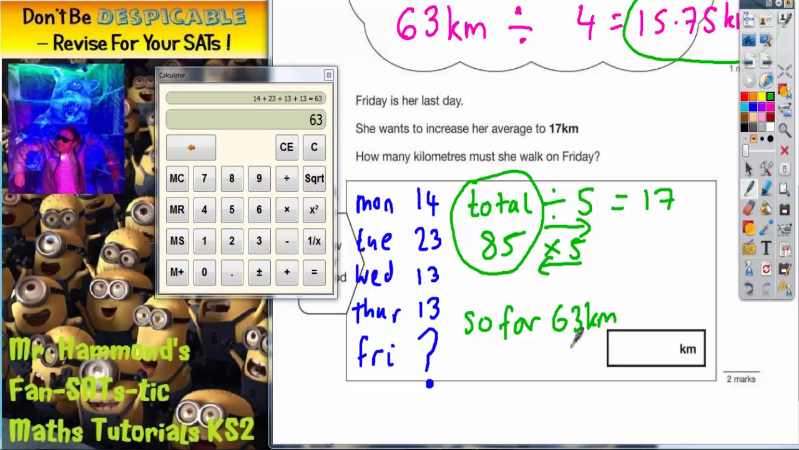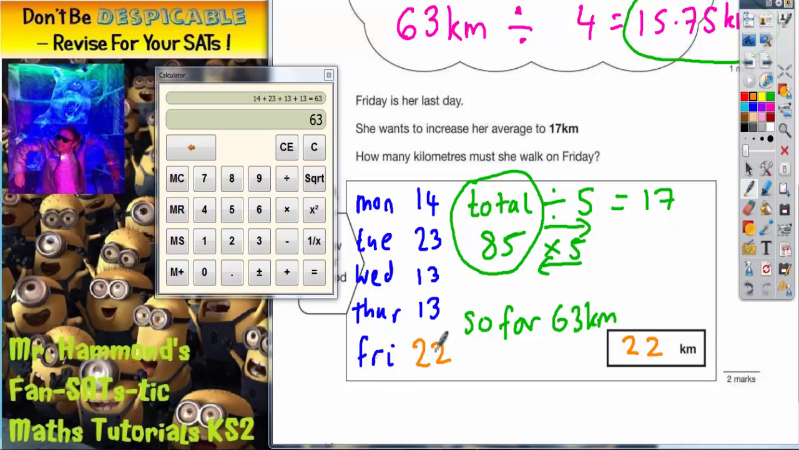Well, if you add on 20 to this, you would get 83, and you would need another 2. So it's going to be 20 plus an extra 2, which means it's 22 kilometres. So the final answer is going to be 22 kilometres. And that is the amount that she's going to need to walk on Friday, 22 kilometres.